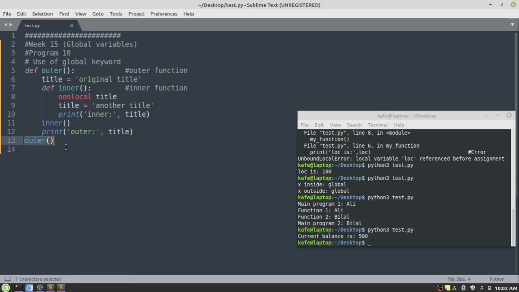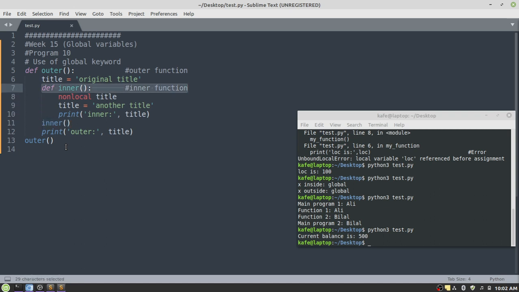So if you run this program, the execution will be like this. First, we have to call the outer function. The control will transfer to this location, line number 5. And then the title variable will be declared, the value will be assigned to this variable title. And then in the next line, line number 7, we have another definition of a function. And this function is inner, and this is actually the body of this function.